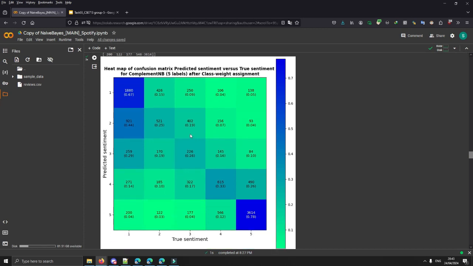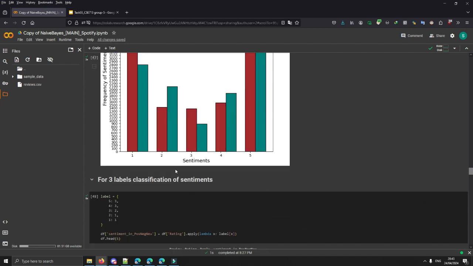The heat map is also very similar, where the lowest and highest labels are mostly correctly labeled, but the others are very mishmashed. Moving forward, we will try to merge some of the inner labels so that we get only 3 labels instead of 5, as well as implementing RNN into the code. So thank you for listening. This will be all from me.